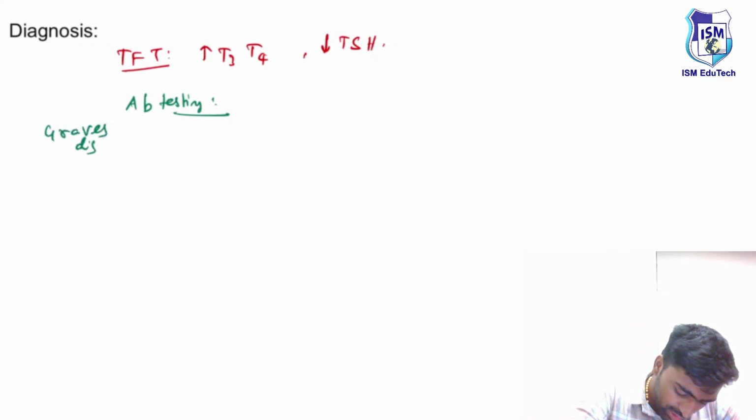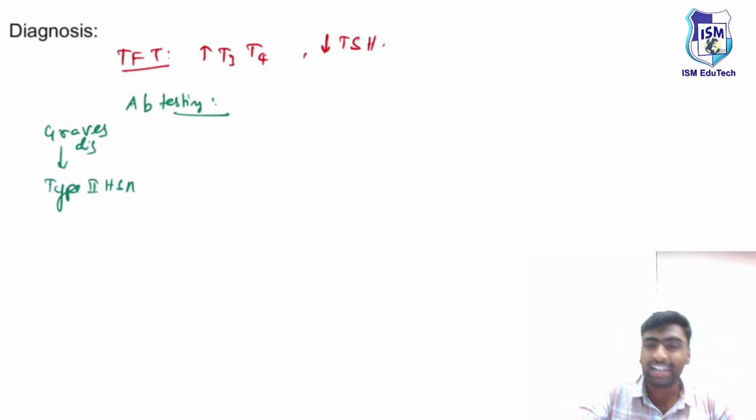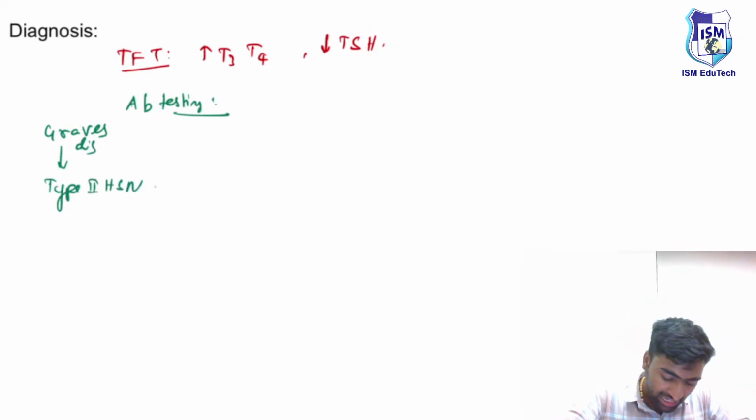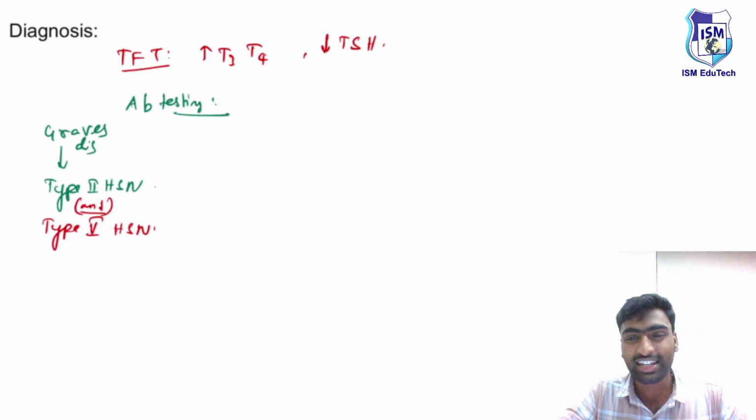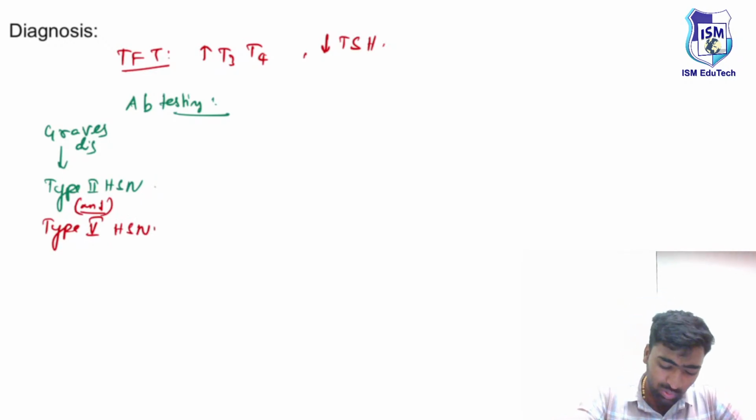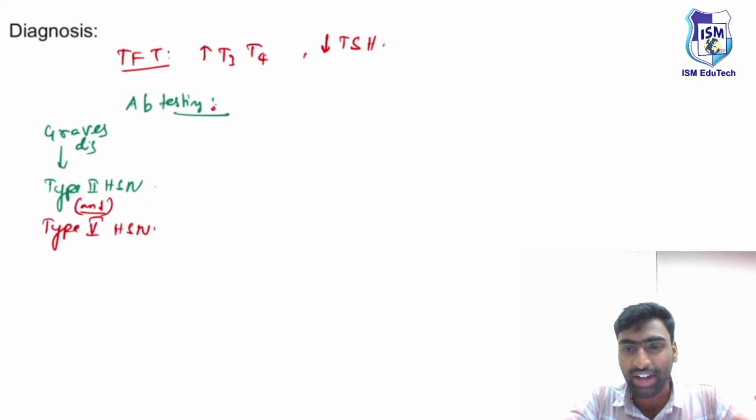Actually, it is a type 2 hypersensitivity reaction, and as it is based on a specific receptor, we have given a different classification known as type 5 hypersensitivity reactions, only for these receptor-specific conditions like Graves' disease and myasthenia gravis. So for this, we know there is a presence of some kind of antibodies.